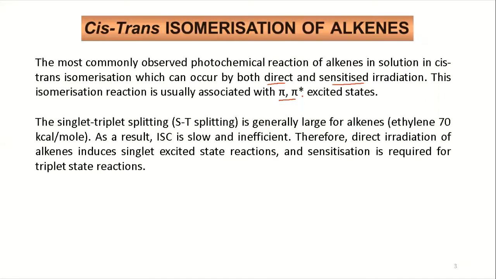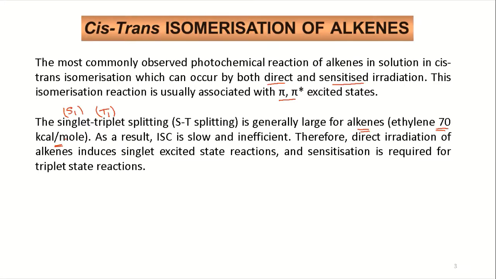Now the singlet-triplet splitting, the energy gap between the excited singlet and triplet, S1 and T1 more specifically, is generally larger for alkenes. For ethylene it is around 70 kilocalorie per mole. In the last class we saw that when the gap is too high, we generally don't see the transition from S1 to T1.